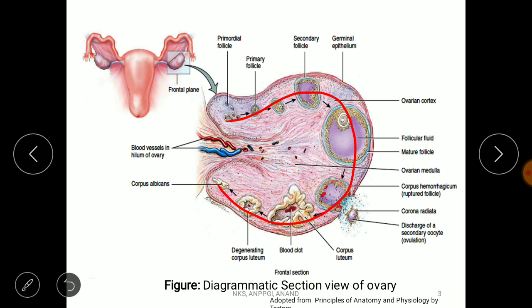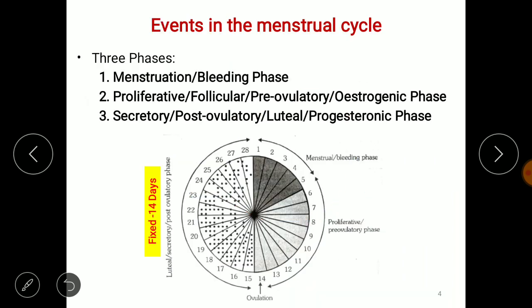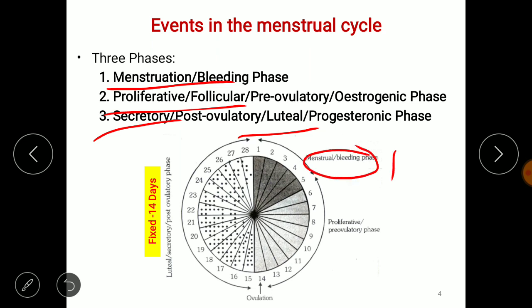Each menstrual cycle has been divided into three different phases. The first phase is menstruation phase, the second is the proliferative phase or follicular phase, third is the secretory or luteal phase. We try to understand the entire menstrual cycle by this figure. So menstrual phase starts from day 1 and it will end by day 5. In this phase the bleeding takes place.